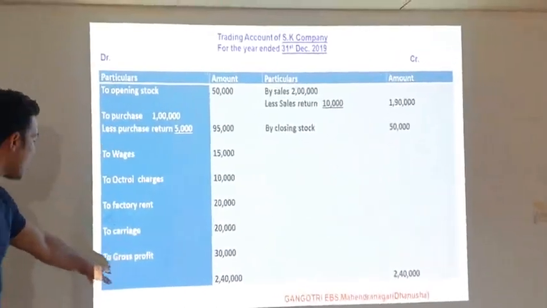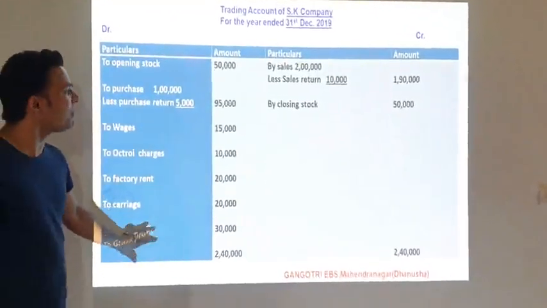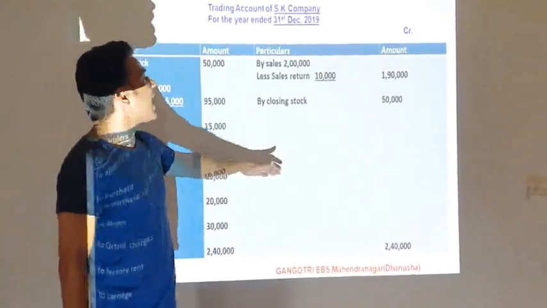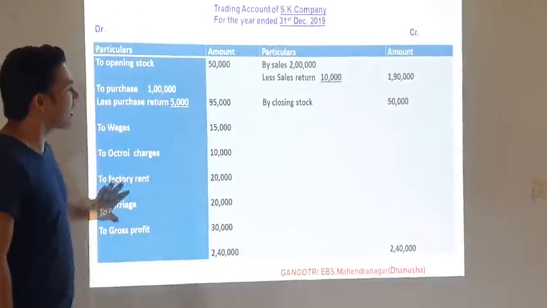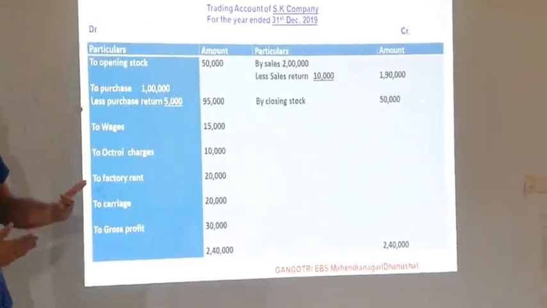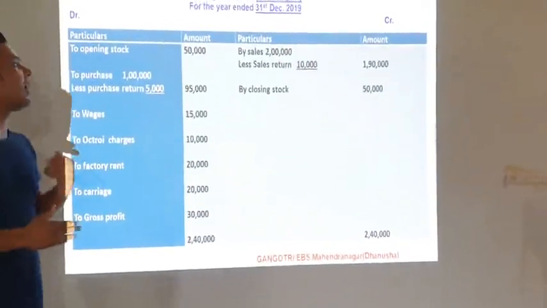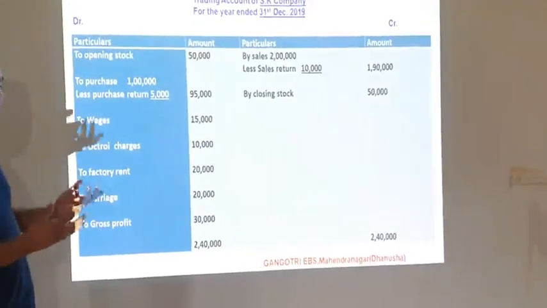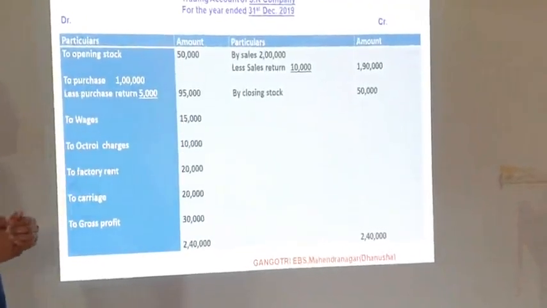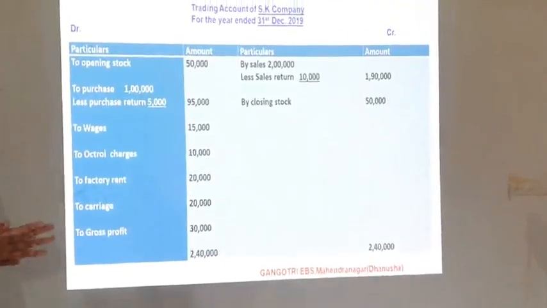So here we now get the gross profit. Why? Because here the credit side is higher than the debit side. When the debit side is higher, then we get the result, that is gross loss. And if the credit side is higher than the debit side, then we get the gross profit.